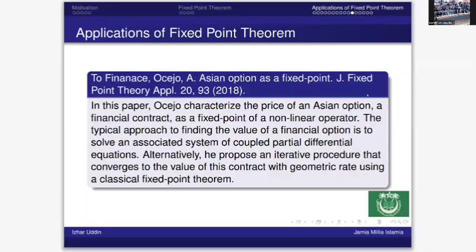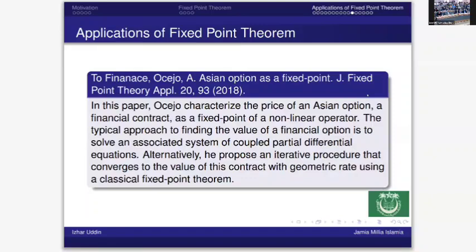Also, I saw a particularly exciting paper titled "Asian option as a fixed point." It's about share market prices, where there are some strategies and techniques. The Asian option is one of those techniques, and the floating price can also be determined by fixed point theorems, particularly the Banach fixed point theorem. Now people are looking to generate the iteration so that they can predict after how many iterations and steps one can reach the best optimal decision technique to get the optimal price.